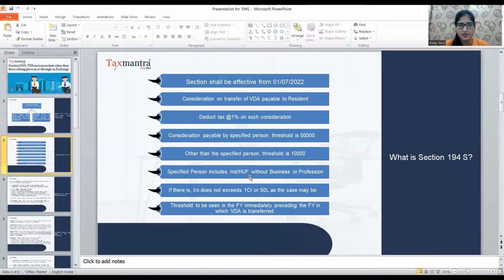So specified person includes an individual or HUF without business or profession, and if there is business, the turnover does not exceed 1 crore or 50 lakhs as the case may be. In that case, it is the 10,000 limit. Threshold is to be seen in the financial year immediately preceding the financial year in which VDA is transferred.